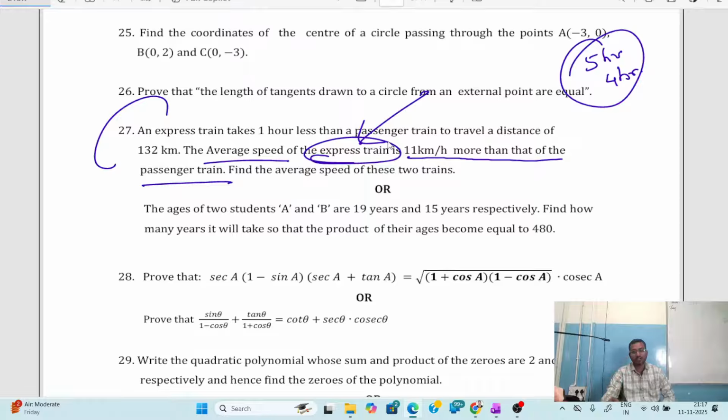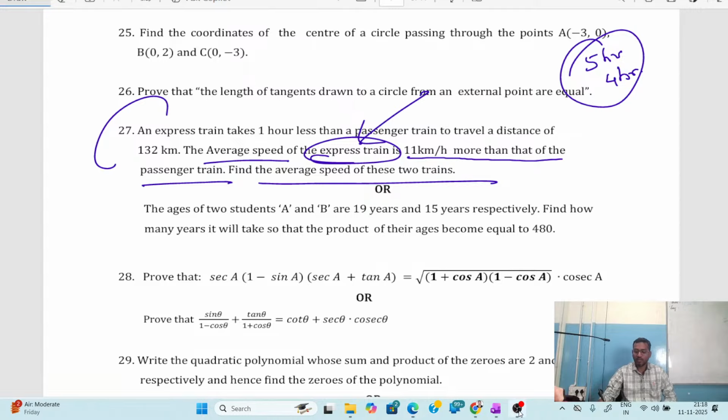But here they are saying that the average speed of the express train is 11 km per hour more than that of the passenger train. That is the speed of the express train. Now they are asking us to find the average speed of both the trains. Anyhow, we are going to solve this problem here on the screen.